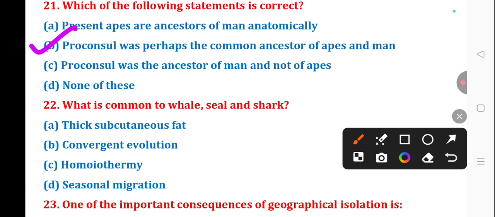Next question number 22. What is common to whale, seal and shark? The correct answer is option B, convergent evolution.